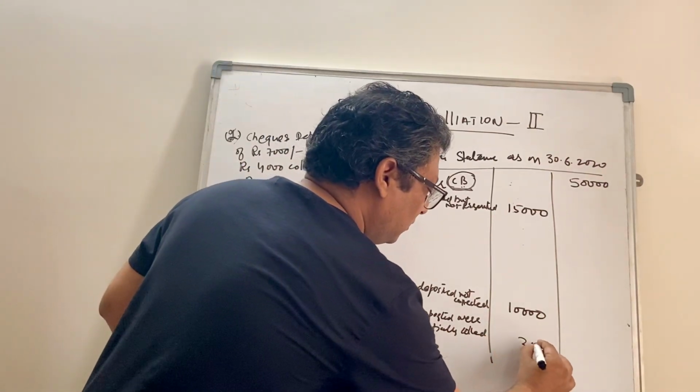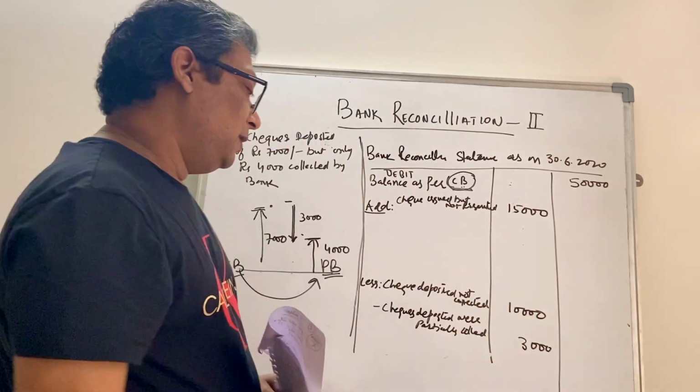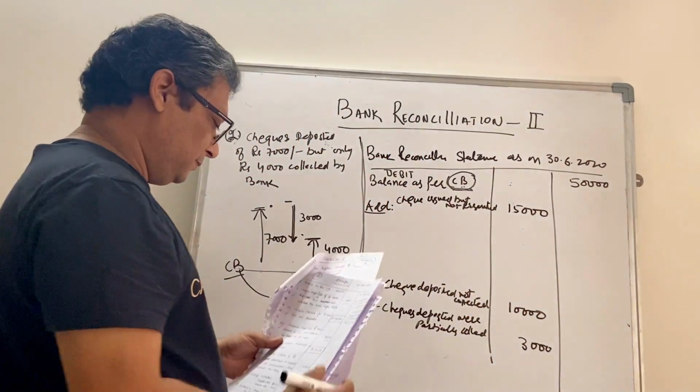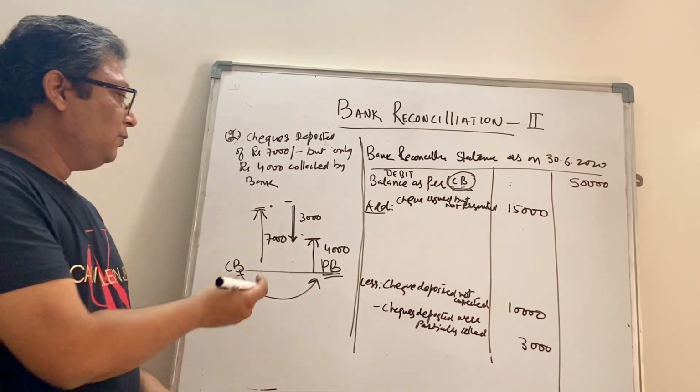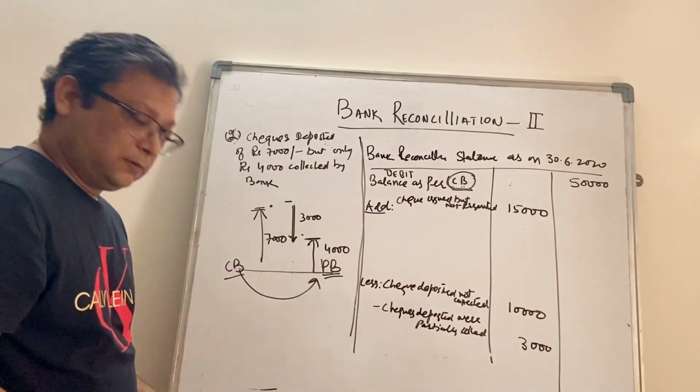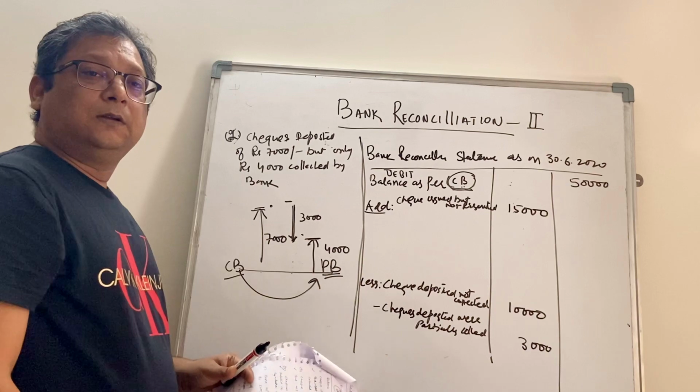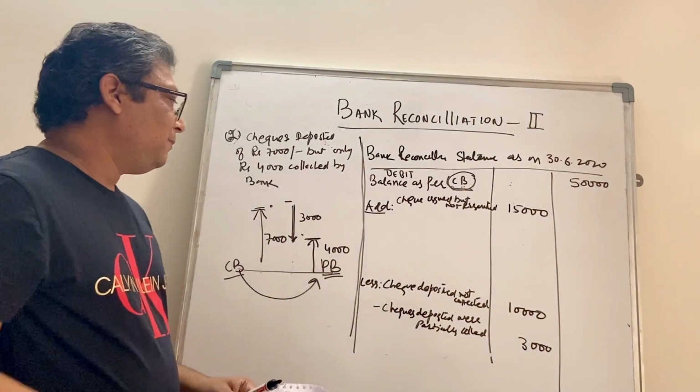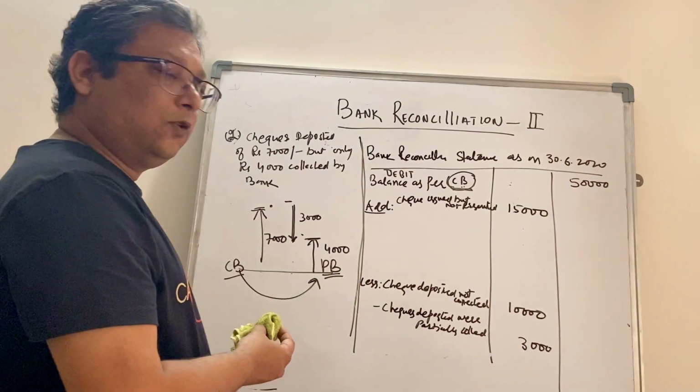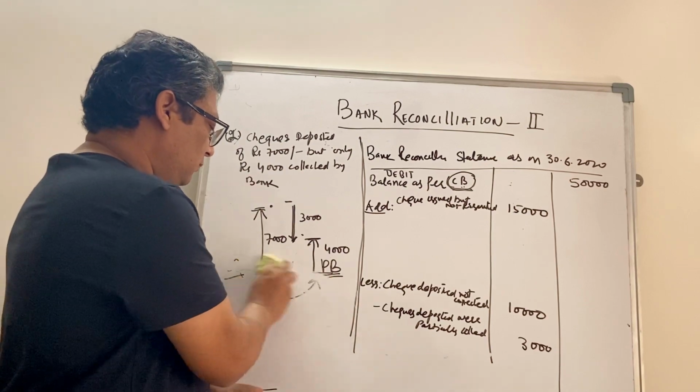So 3,000 to be reduced. I'm giving you half a minute to understand the concept and make notes. I hope you have noted it down. So we are rubbing it off.